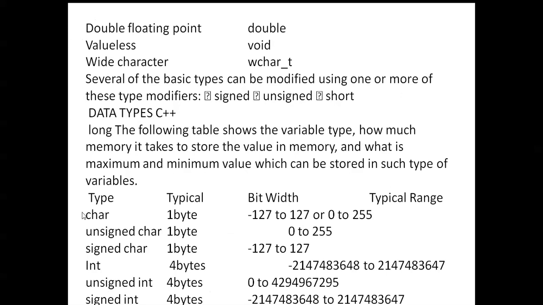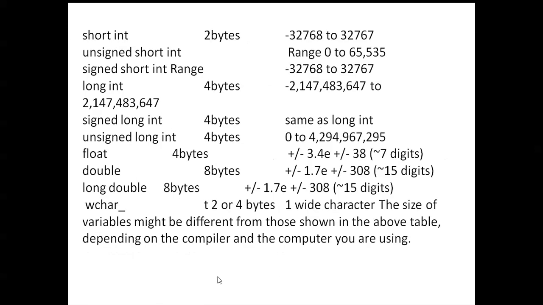Those data types and their storage capacities: character 1 byte, unsigned character 1 byte, signed character 1 byte, integer 4 bytes, unsigned integer 4 bytes, signed int 4 bytes, short integer, signed and unsigned long int, float 4 bytes, double, long double 8 bytes, and wide character 2 or 4 bytes.